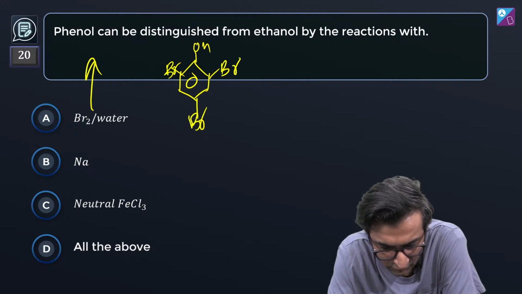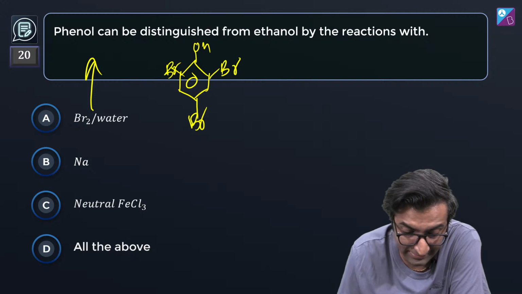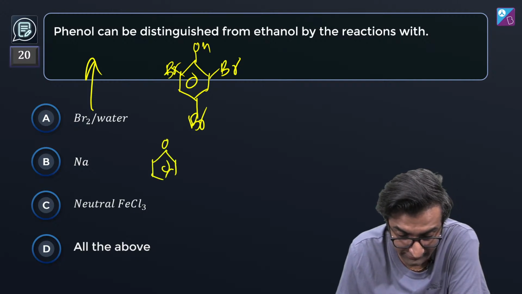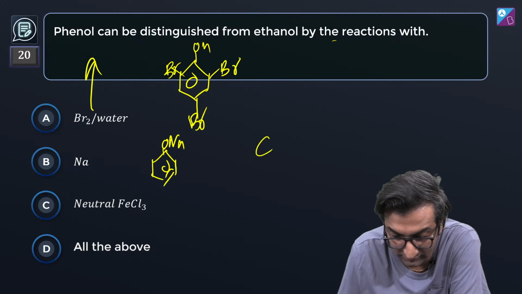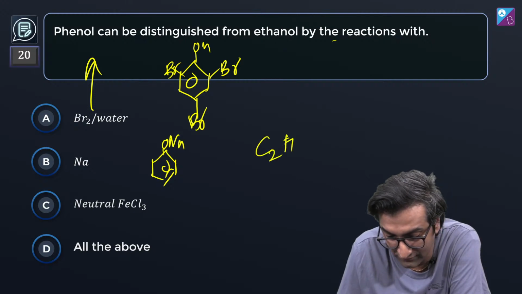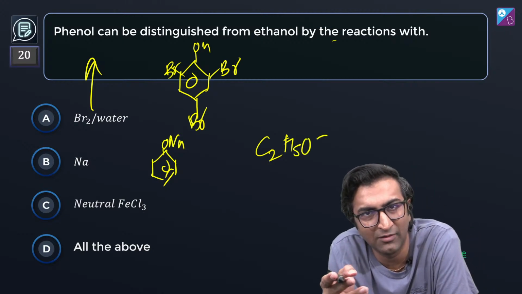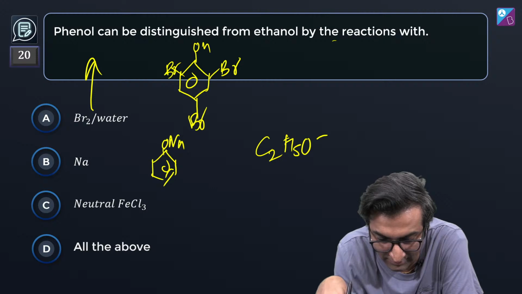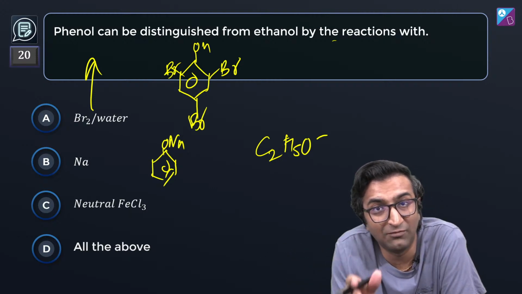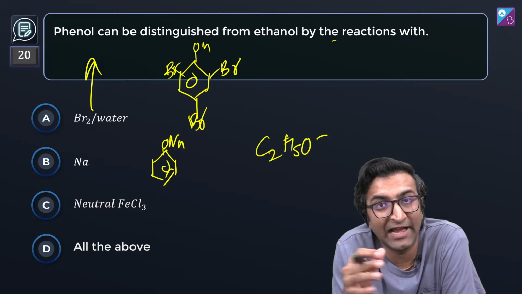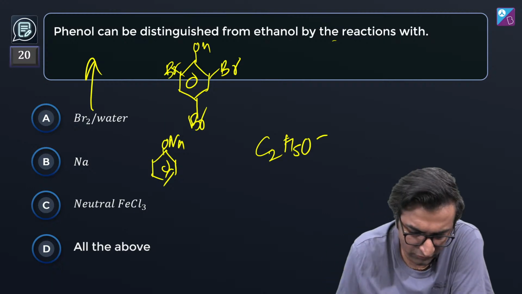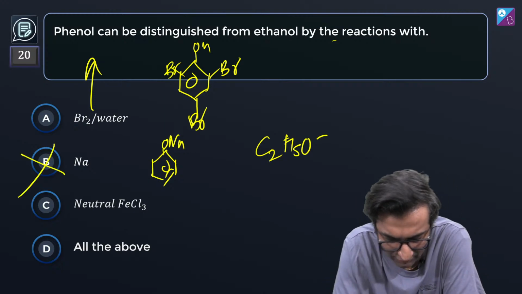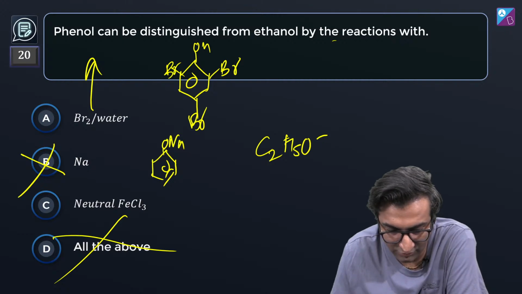What about sodium? Sodium के साथ phenol react करेगा because it's awesome. It forms a phenoxide ion, and yeah, ethanol भी बन जाएगा. Really strong base, extremely. Both of these are. This is much stronger actually. Ethanol gives a stronger base, C2H5O minus, and you've studied this. You mugged this quite a bit when you do elimination reaction, SN1, SN2, etc. C2H5OH is a weak base. C2H5O minus, alcoholic NaOH, alcoholic KOH. These are strong bases. Alcoholic मतलब ही तो डालते हो तभी तो बनता है these ions. So Na is out. You cannot distinguish. Neutral, all of the above is out because Na is out. अब देखना है neutral FeCl3 and Br2.